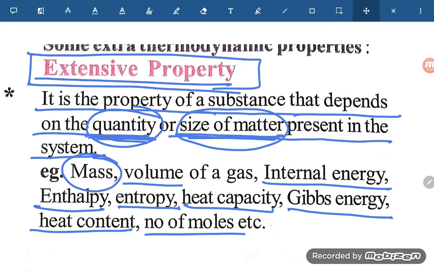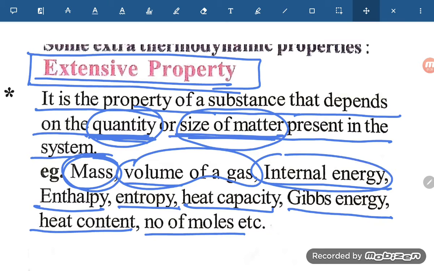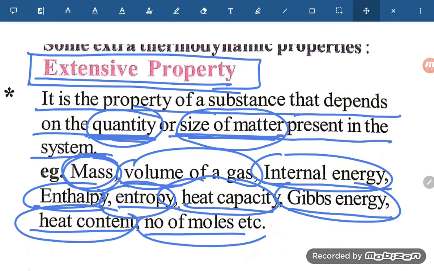So all these properties like mass, volume of the gas, internal energy, enthalpy, entropy, heat capacity, Gibbs energy, heat content, and number of moles, these all depend on the quantity and size of the matter. That is why they are all known as what? Extensive properties. So extensive properties are what, student? That is the property which depends on the quantity or the size of the matter present in the system. That is what is known as the extensive property.